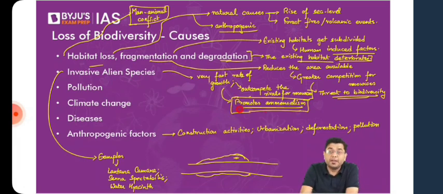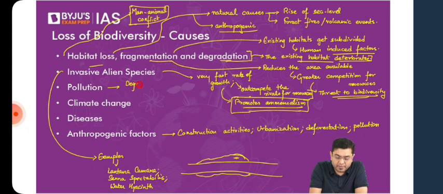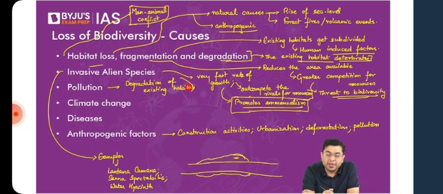Then the other threat is pollution as well. Pollution can lead to the degradation of the existing habitat. Then you have the impact of climate change. Climate change will also lead to changes in the ecosystem and the habitat. The ecosystem might not be as productive anymore.